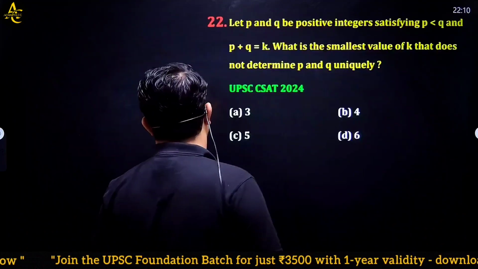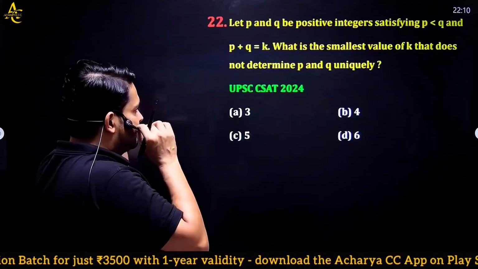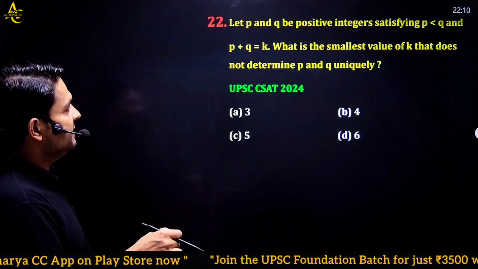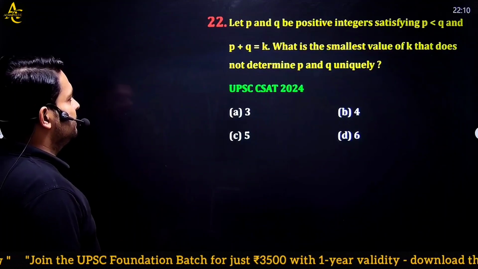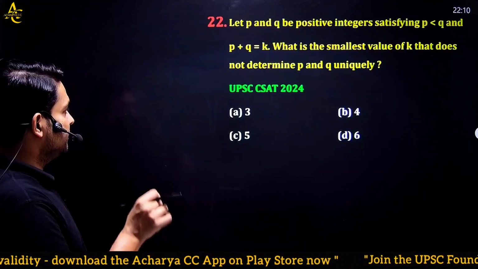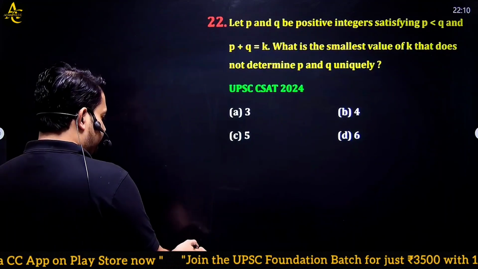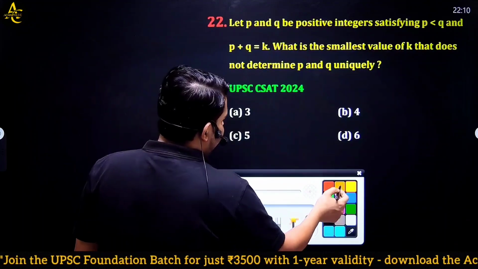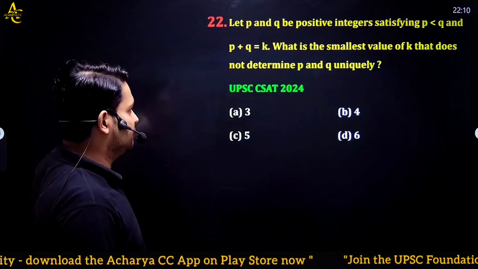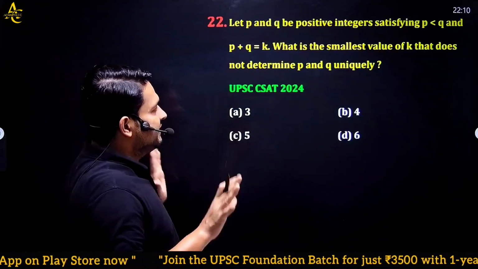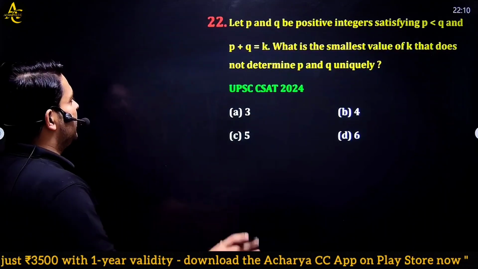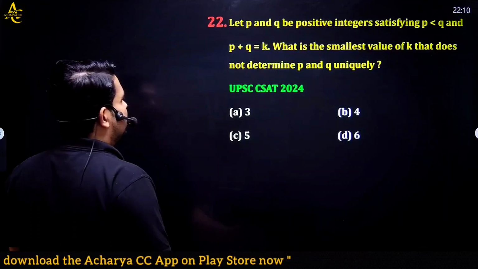Next question, again from UPSC CSAT 2024. Let P and Q be positive integers satisfying P is less than Q and P plus Q is equal to K. What is the smallest value of K that does not determine P and Q uniquely? You have to find the smallest value of K that will not provide unique values of P and Q. This is the question. So we have P and Q positive integers, which can be 1, 2, 3, 4, 5, 6, 7, 8 and so on. If you add P plus Q, you will get K. So you have to tell the smallest value of K.